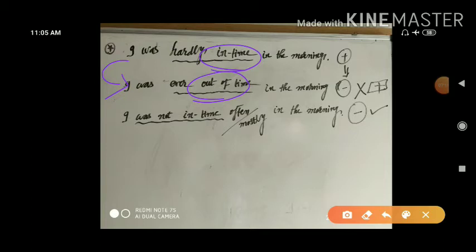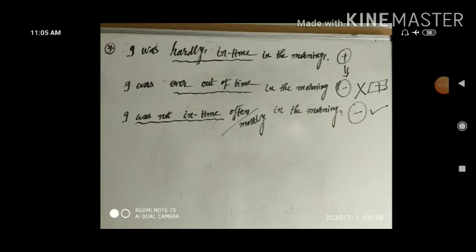Why is it so? What is given in the meaning? I was hardly in time in the morning. The total target meaning of the given sentence should not be changed, so that this sentence is with the same one. I was ever out of time in the morning. What's wrong with that? That is a wrong idea. Why is it so? Given verb is with the positive sense. You have not converted this one from positive to negative. You have kept it as it is in positive sense, and so this positive sense will make this answer wrong.